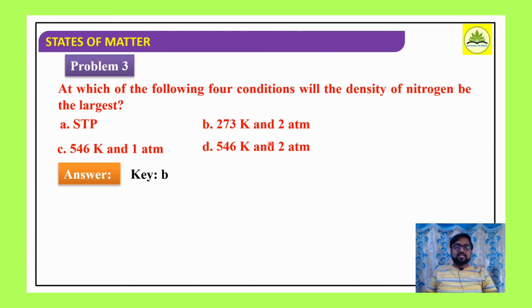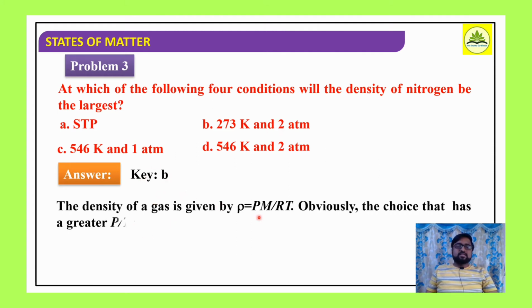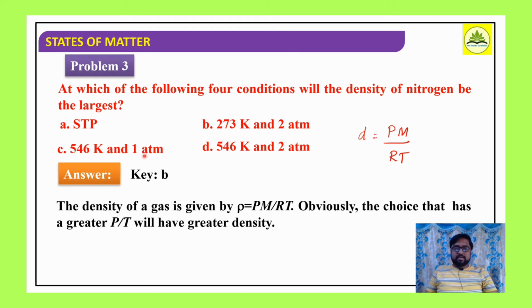Well, why are we saying this? What is the density? We know density is equal to PM by RT, right? Density is equal to PM by RT. So now if I consider the relation of density with pressure and temperature, all the options include data related to pressure and temperature, right? Say temperature, pressure, and here also temperature and pressure.